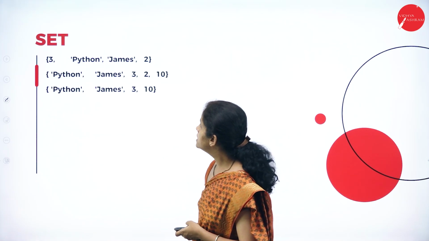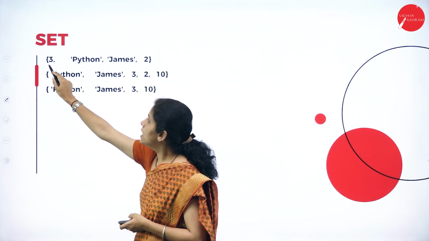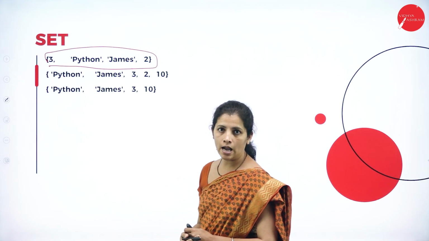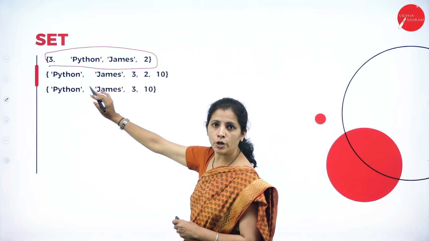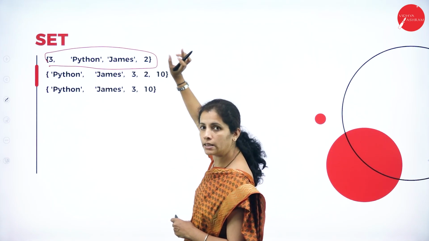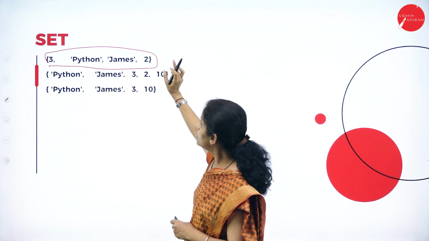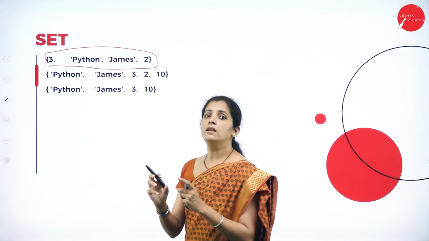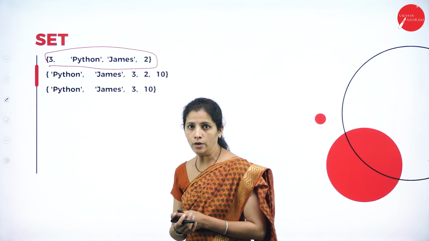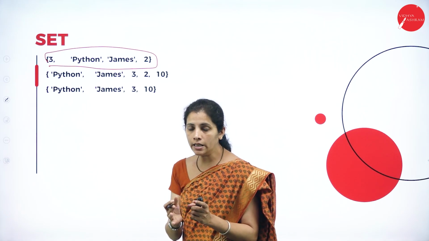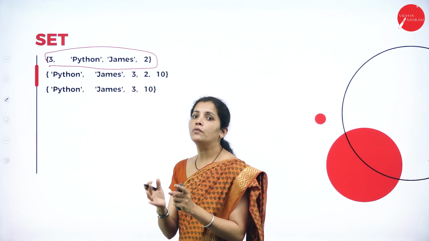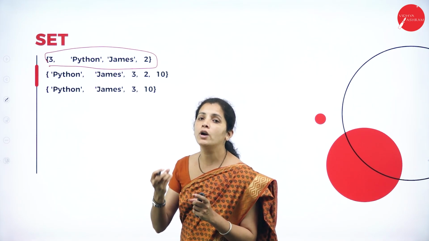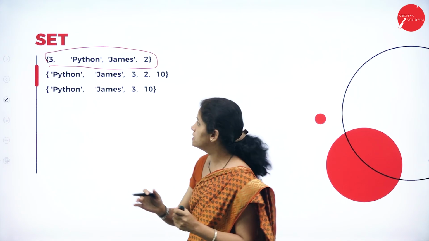Now I am going to print set2. See here, first I am just printing the set as it is. Next time, I am going to add an element at the end. As I told you, while printing the set value, we may get a different order of values.